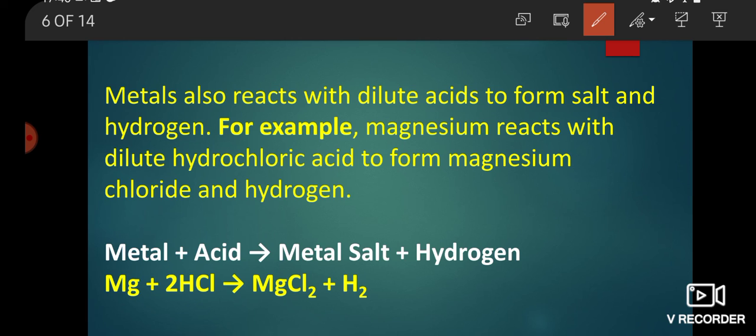For this reaction, magnesium reacts with HCl to form magnesium chloride and hydrogen, and the reaction involved is Mg plus 2HCl gives MgCl2 plus H2.